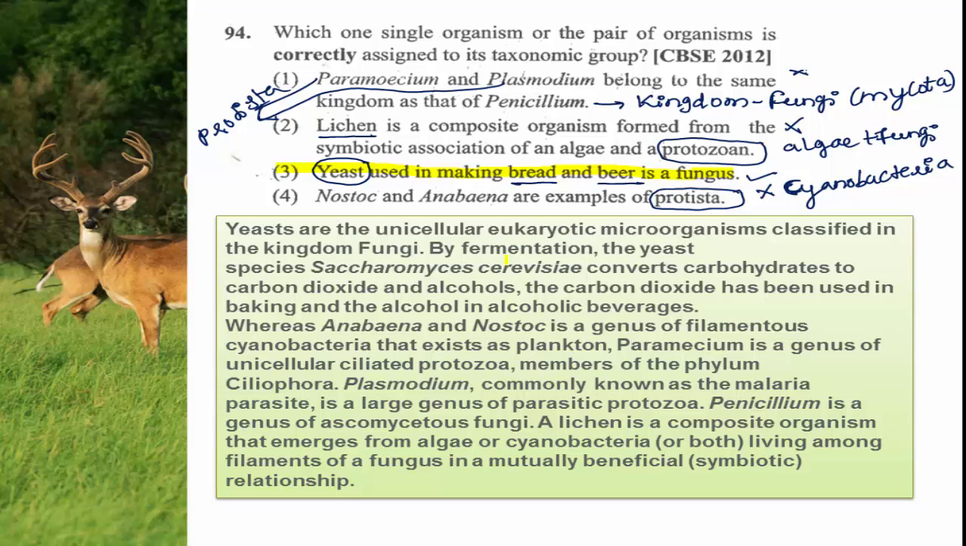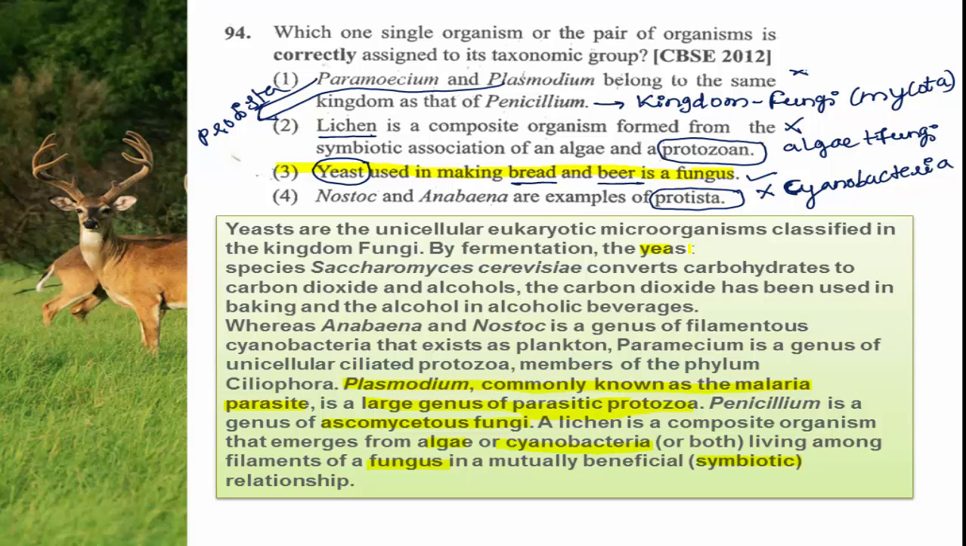Here is the same explanation. The plasmodium causes malaria, hence it is commonly called the malarial parasite. Some additional information I have given here. The plasmodium is commonly known as the malarial parasite. It is a large genus of parasitic protozoa. Penicillium belongs to the Ascomycetes group. A lichen is a composite organism of algae or cyanobacteria with the fungus, where they are mutually benefited from each other. The association is called symbiotic association.